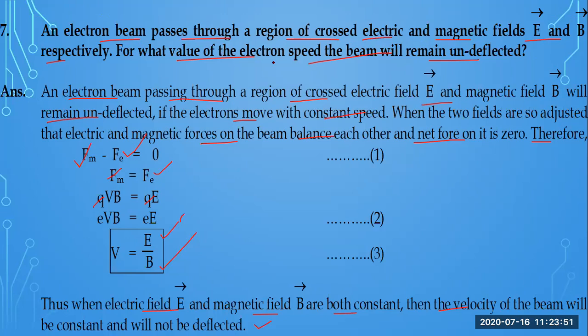For what value of electron speed will the beam remain undeflected? This is the logic, and this was the main reason. On the basis of mathematics, we have explained it in detail. What will happen with the velocity of the beam? It will remain constant. There will be no change because they are cancelling each other. They are two forces which are equal and opposite. Thank you very much.